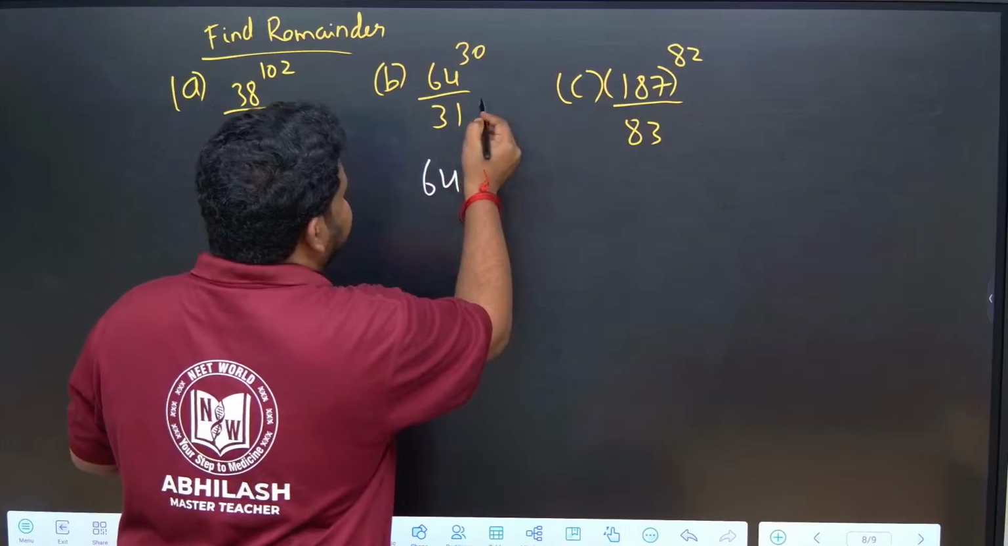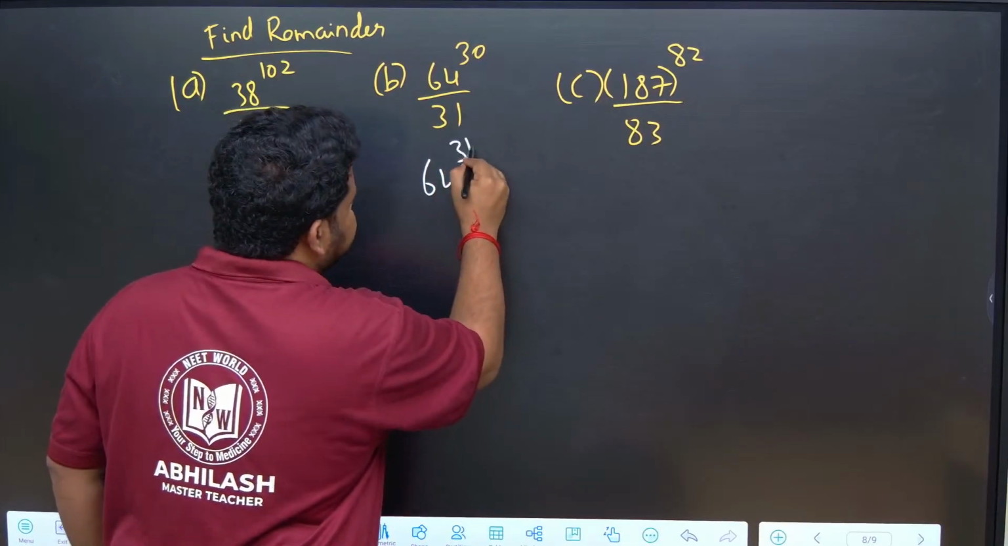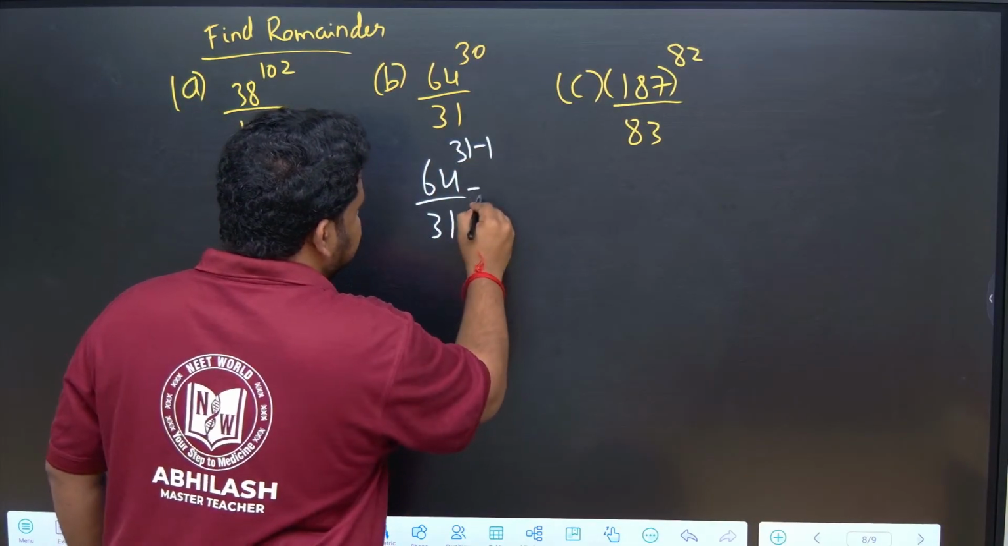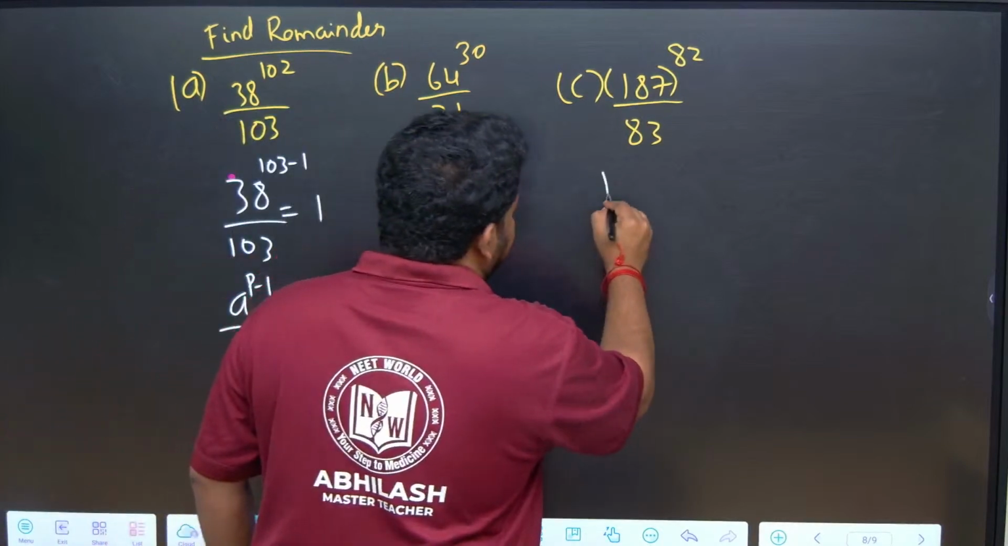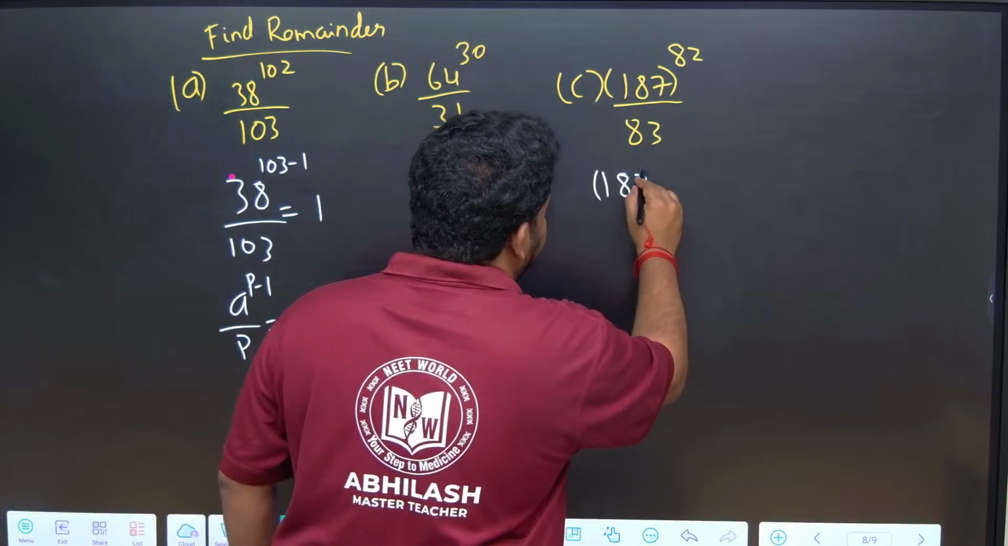Similarly, this can be written as what? 64 to the power of 30. 30 can be written as what? 31 minus 1 divided by 31. The answer is 1. Very simple, clear.